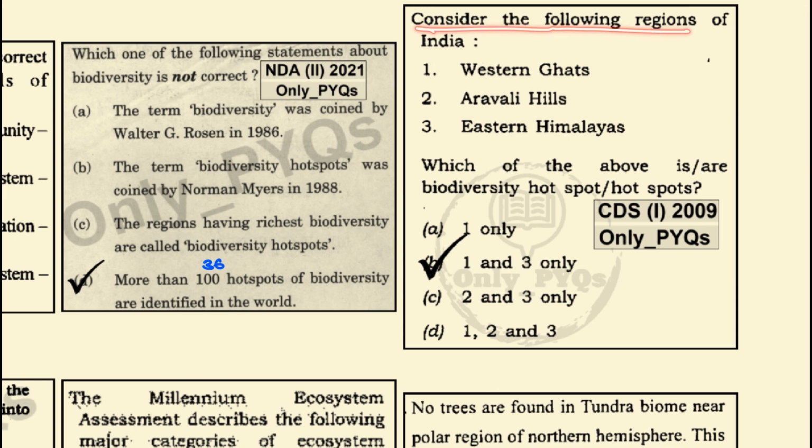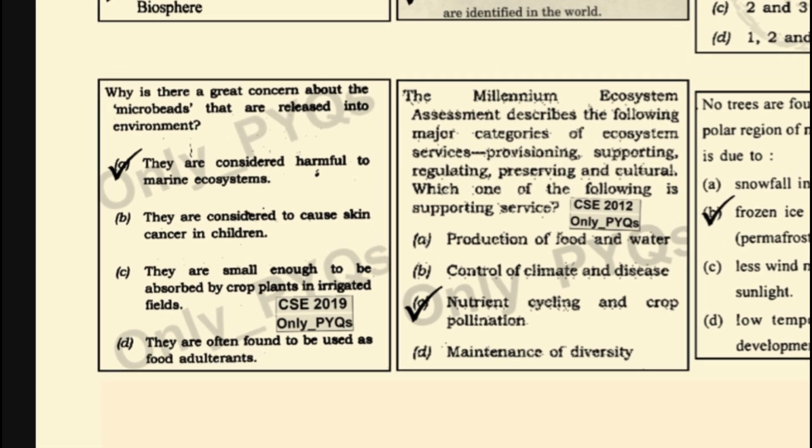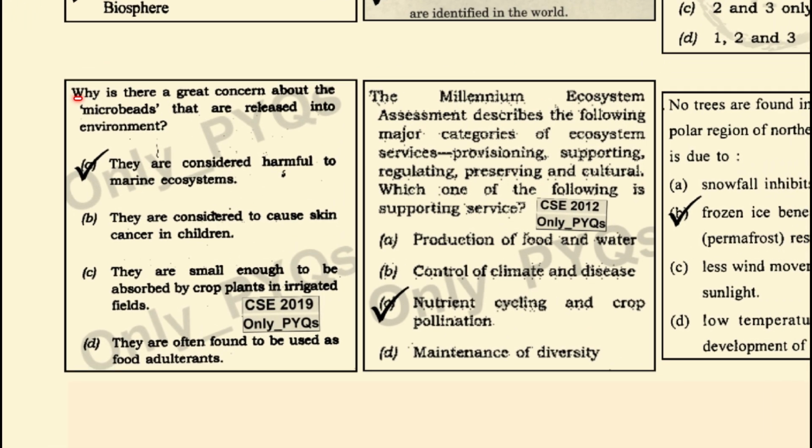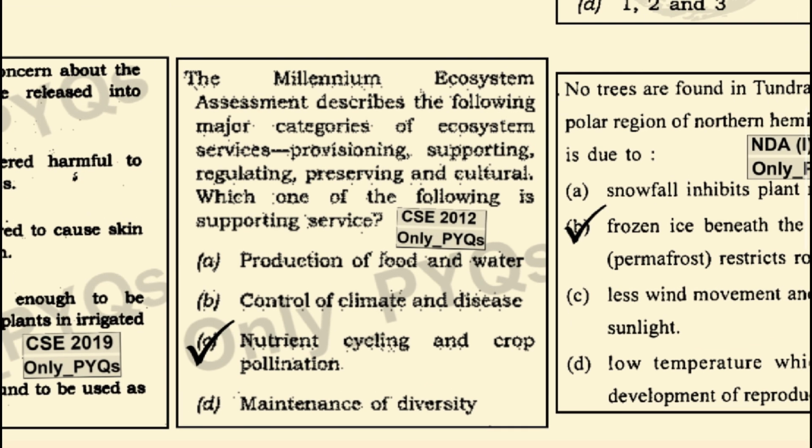Consider the following regions of India. Which of the above are biodiversity hotspots of India? It is the Western Ghats as well as the Eastern Himalayas which are the biodiversity hotspots, and not the Aravalli Hills. Why is there great concern about the microbeads that are released into the environment? Because they are considered to be harmful to marine ecosystems.